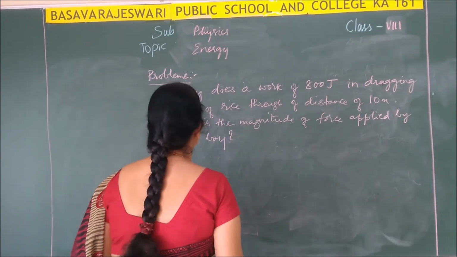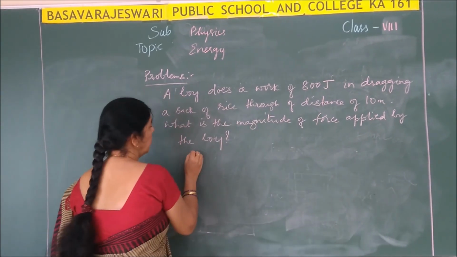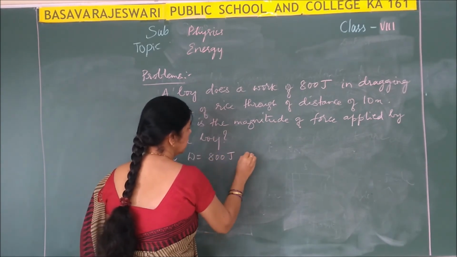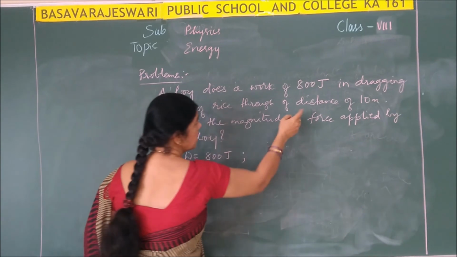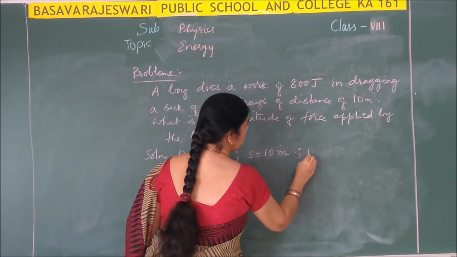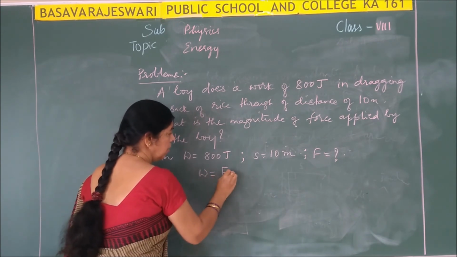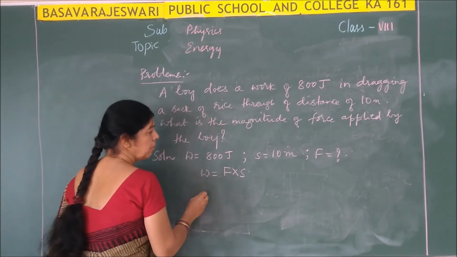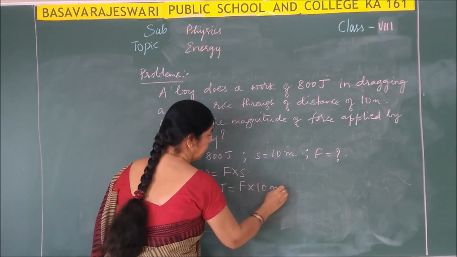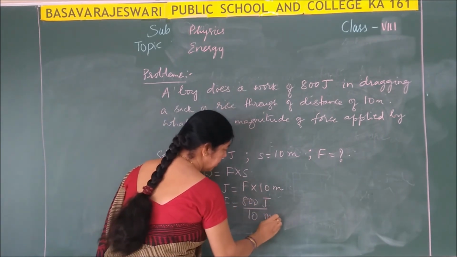Now you see, a boy does a work of 800 joules in dragging a sack of rice. Now, how much work is done? Solution. How much work is done, children? 800 joules, right? Now, distance, that is displacement, is equal to 10 meter. You have to calculate the force. Force is equal to question mark. Again take the formula. W is equal to F into S. Now W is how much? 800 joules is equal to F into 10 meter. F is equal to 800 joules by 10 meter.